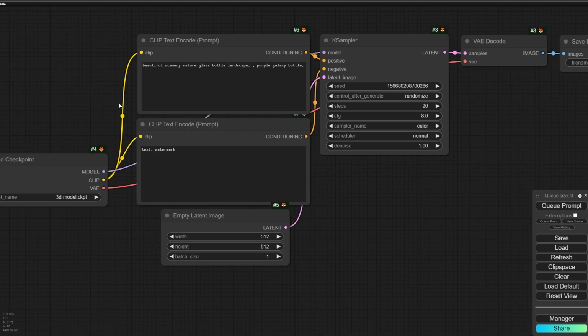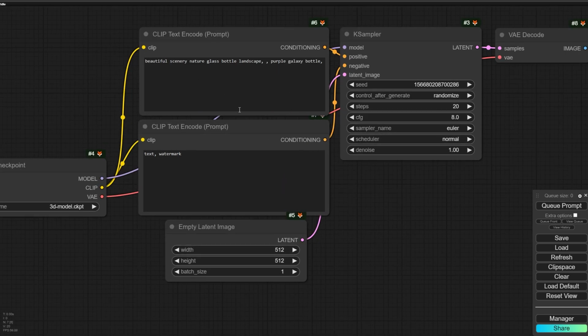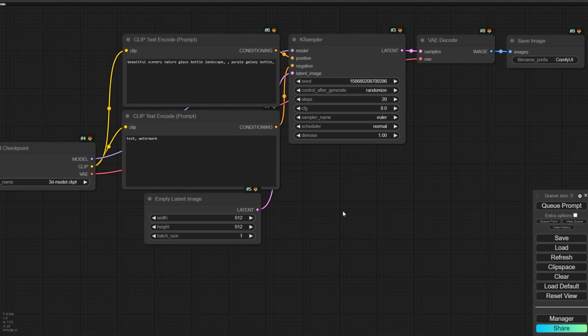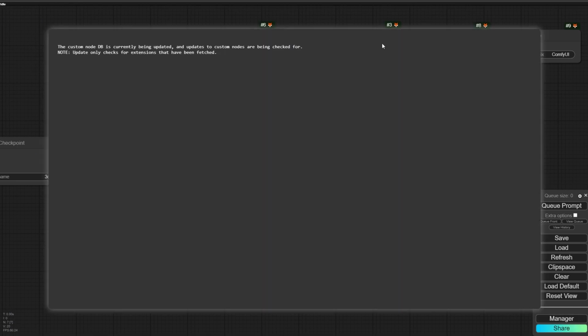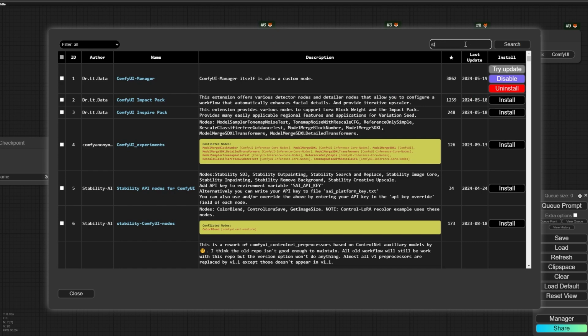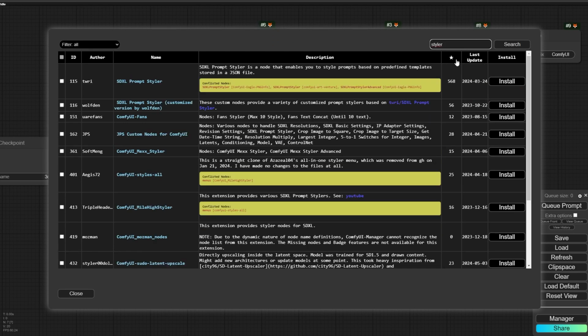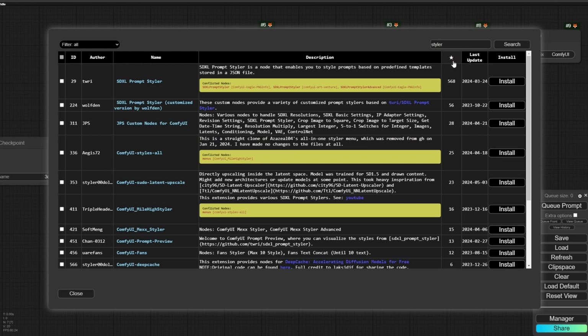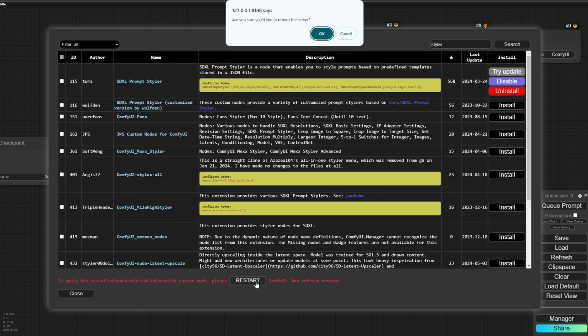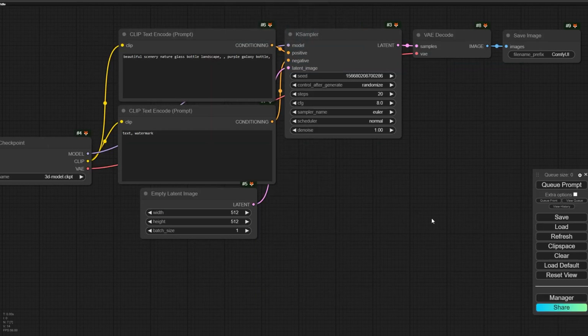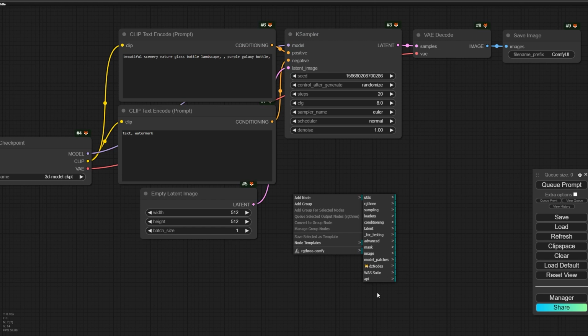Actually, it is not easy to write many prompts related to the style that you want, and it's better to do that with an extension. So let's install an extension for styling the prompt. Here you can write styler, and after that sort the search result based on a star and number 20. Okay, you can install this extension. All right, the installation is finished. I have to press restart. Okay, the ComfyUI is loaded.